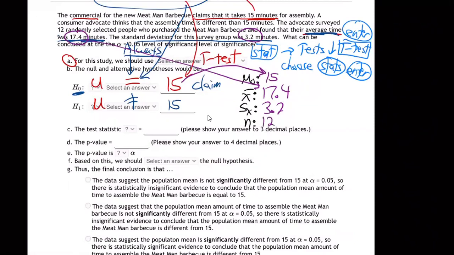And then you need to choose which direction. Mine is going to be not equals, because it's whatever you have right there. Greater, less, or not equals. You just get it from the H1 right there. Mine's not equals, and then you hit calculate.